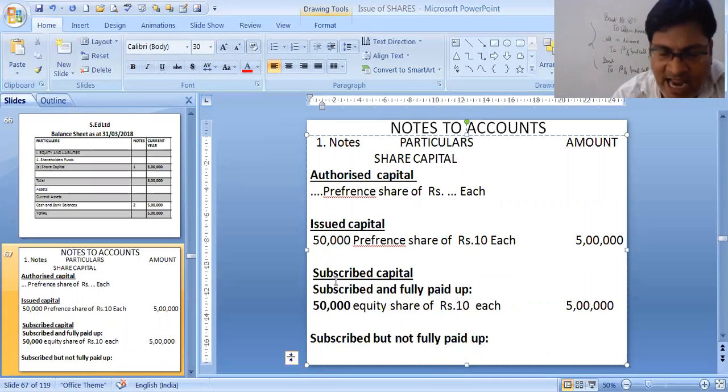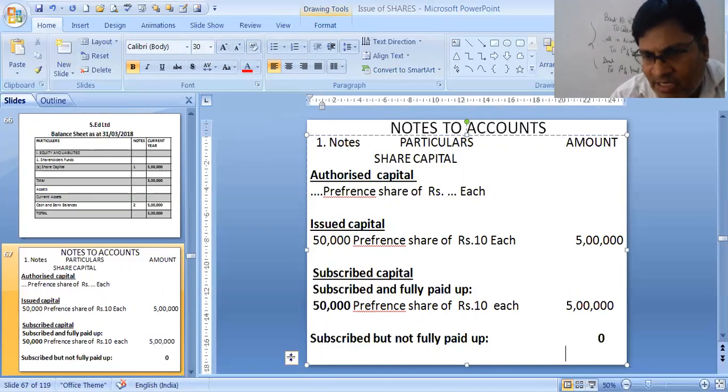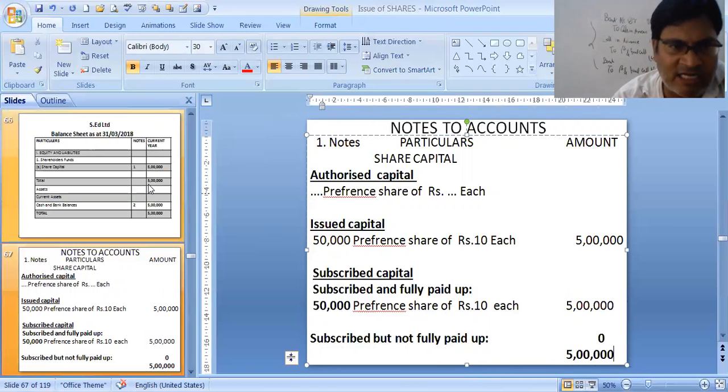Subscribed capital, how much the company has subscribed to the public. Though they have asked for 60,000, the company has still given them only 50,000 shares and they are also fully paid. Everybody has paid the entire money on the shares. So 50,000 into 10, that is also 5 lakhs. There, subscribed but not fully paid up has no amount at all, so that is 0 balance. And then the entire share capital is nothing but 5 lakhs only. So that 5 lakhs only we will be transferring to the balance sheet.